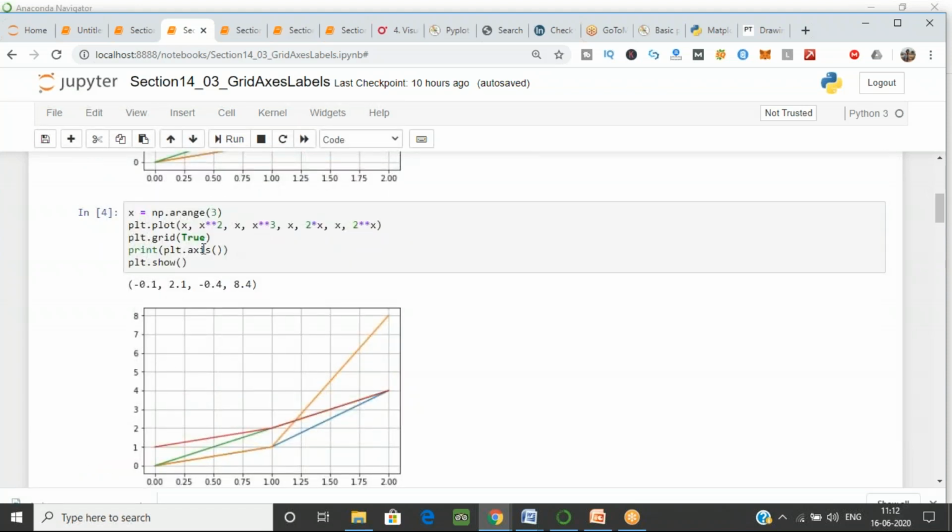It will show you the axis it is taking. Now I'm getting the plt.axis. Now as you can see, this is for the x-axis. Let me show you.